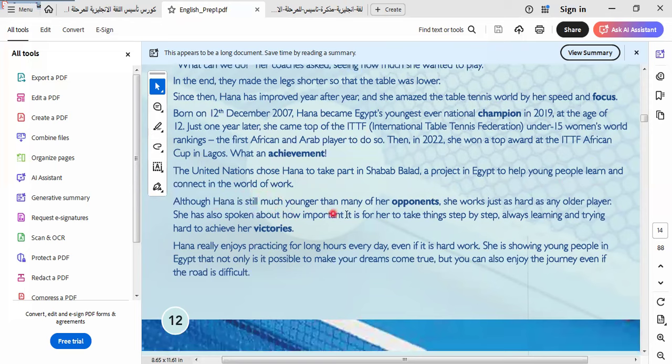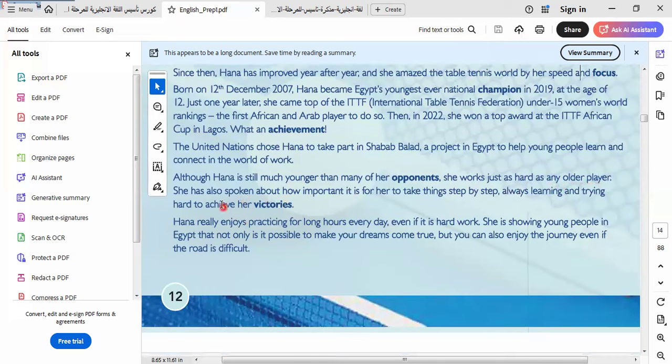Although Hannah is still younger than many of her opponents, she works just as hard as any older player. She has also spoken about how important it is for her to take things step by step, always learning and trying hard to achieve her goals.